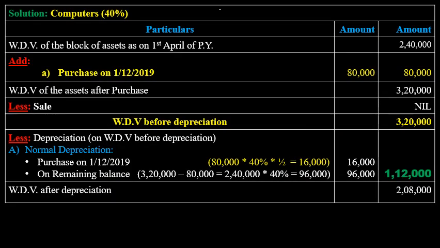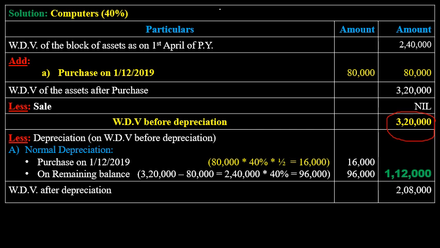Okay, we'll start with the computer. Computer 40% rate of depreciation. Written down value as on 1st April 2,40,000. Next, purchases in the month of December 2019 80,000. Then written down value after purchase 3,20,000. No sale. Then written down value before depreciation is 3,20,000. This is the value required for the calculation of depreciation, or this is the base for the calculation of depreciation. Our main calculation is depreciation, not the other values.